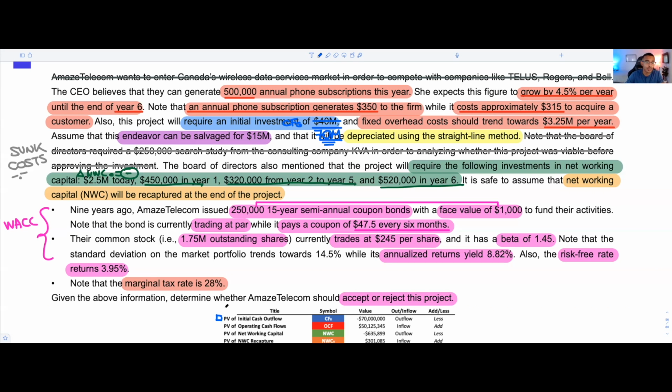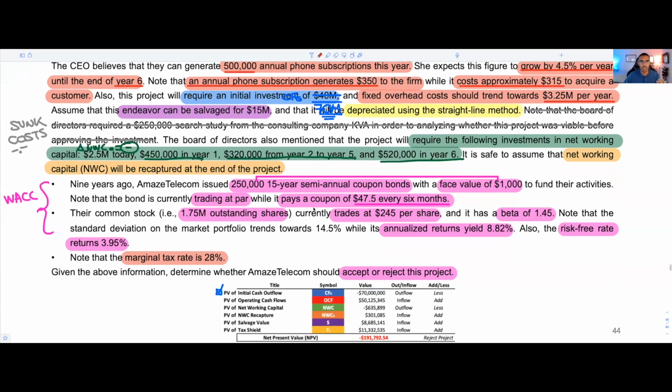That said, it doesn't change the fact that the first step remains, assuming no errors from your teachers on the exam, something pretty straightforward. You find that it's equal to $70 million and that's it. Now, the next step is going to be for us to solve for our operating cash flows. Our operating cash flows is where the magic happens. It's typically the first thing that students don't tend to love, but we're really going to walk through this right now. We're going to make sense of it together.